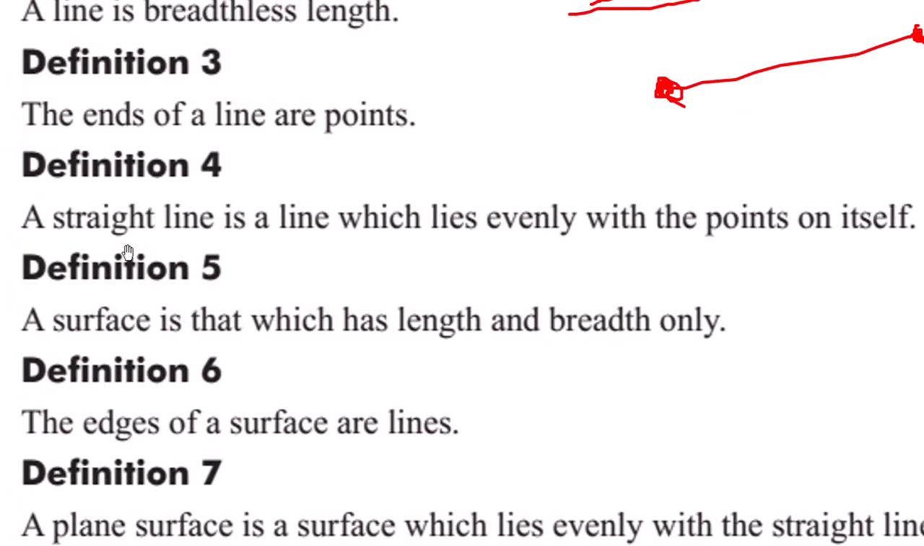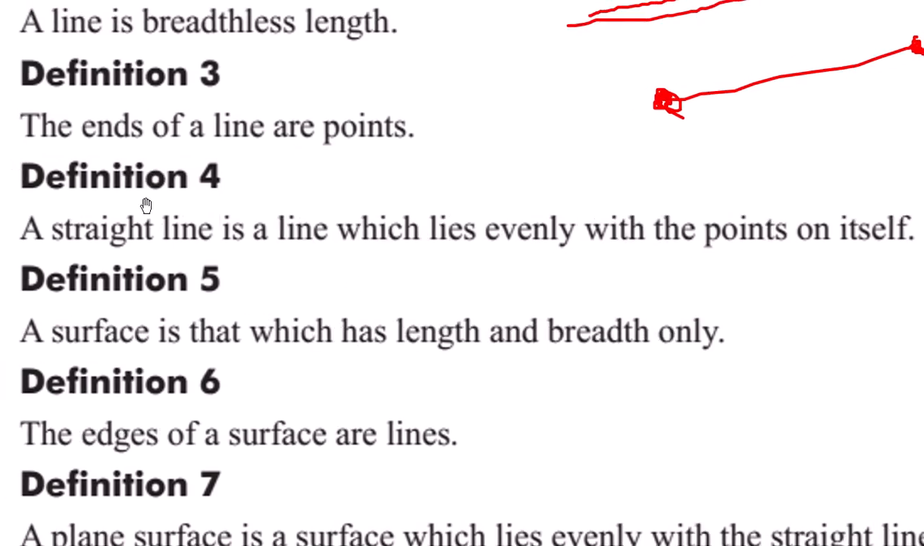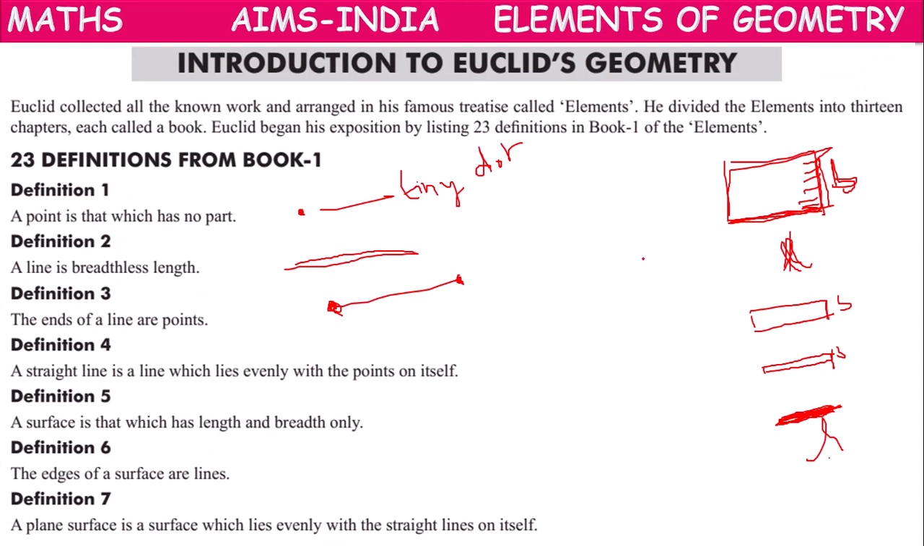Next. A straight line is a line which lies evenly with the points on itself. So in definition 4, he told about straight line. So what is a straight line? Which lies evenly with the points on itself. Suppose one point here, one point here, one point here, one point here, one point here. So this will be a curved line. All the points are not evenly arranged.